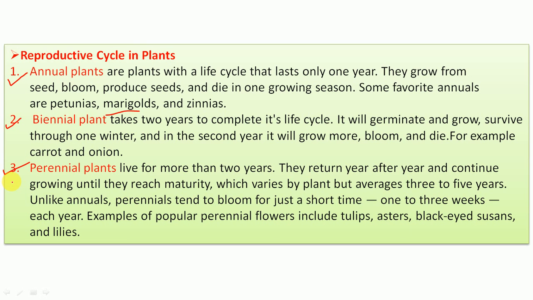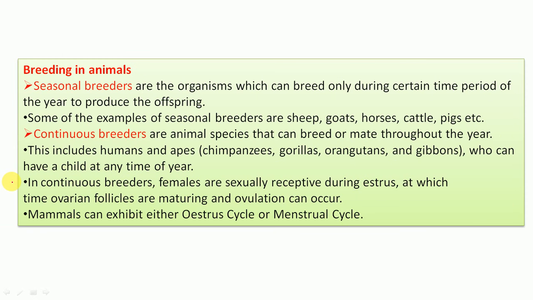They return year after year and continue growing until they reach their maturity. It varies by plant, averaging 3 to 5 years, but more than 2 years. Examples like tulips, asters, lilies, these are the common examples.